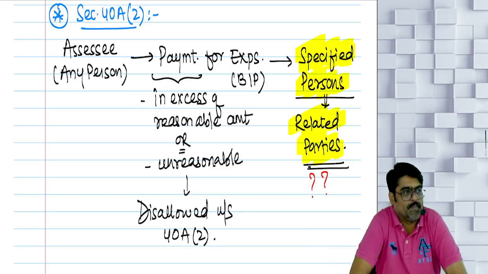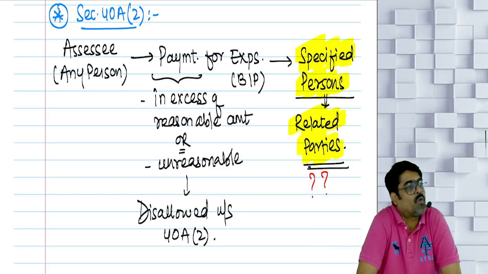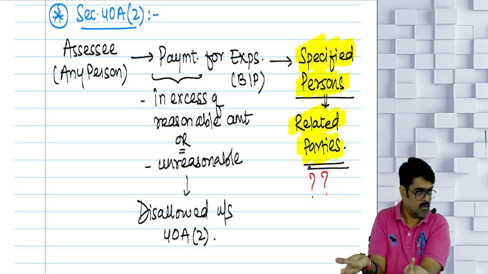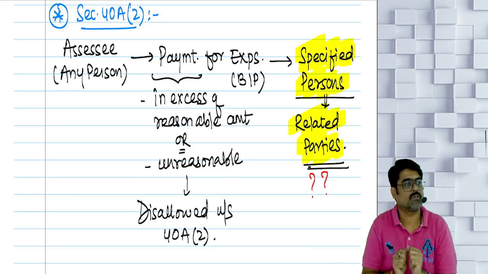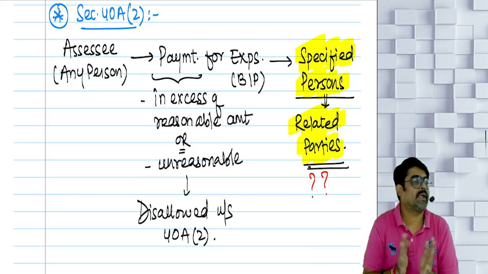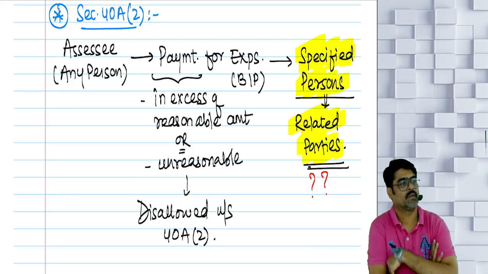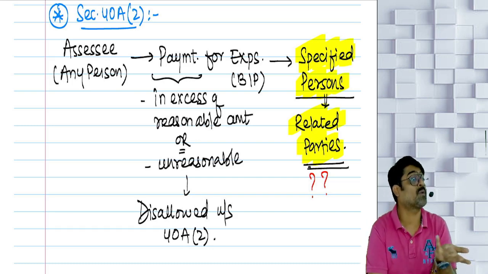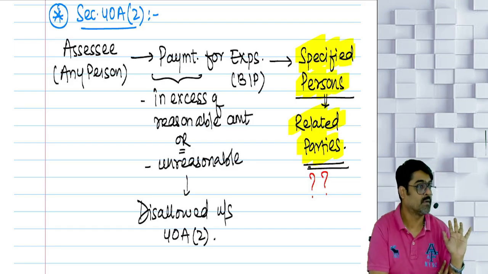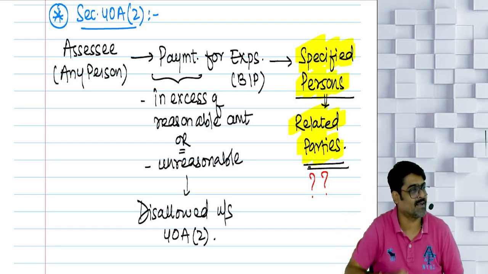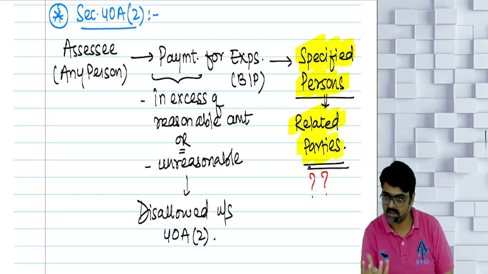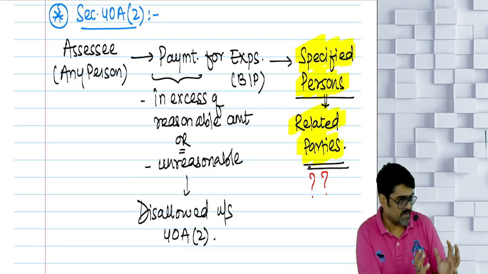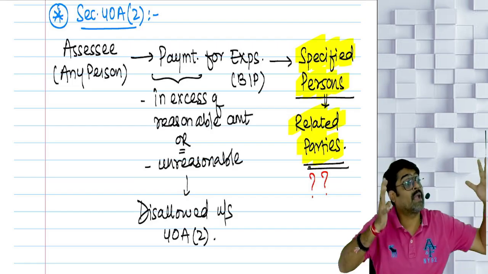For example, I want an office on rent. I'm a chartered accountant. I want to start a CA office. So that CA office, instead of buying, I'm taking on rent. Now I know that whatever rent I will pay for the premises which are used for my business or profession will be allowed as a deduction under section 30. So I can take the deduction of this rent out of my PGBP income. Yes or no? So from this profession, I am earning 10 lakh rupees.